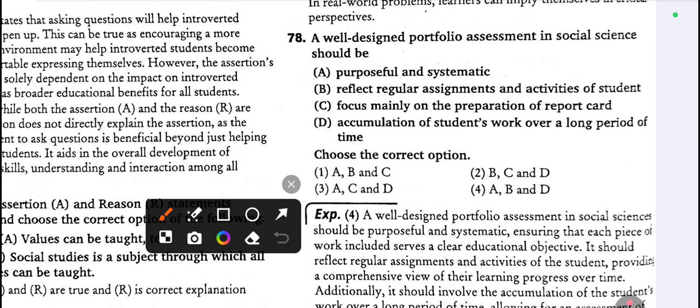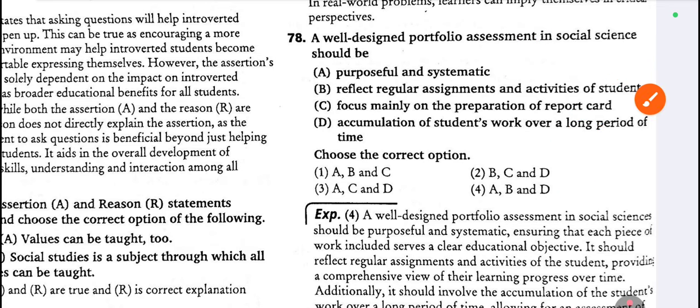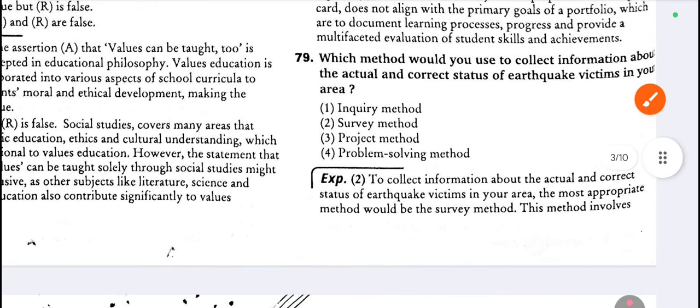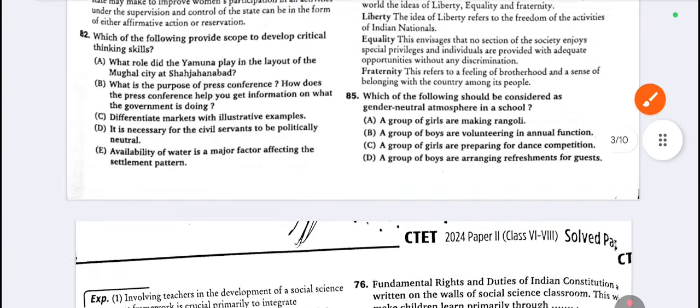78. A well-designed portfolio assessment in social science should be purposeful and systematic, reflect regular assignments and activities, and be the accumulation of students' work over a long period of time. These 3. 79. Which method would you use to collect information about the actual and correct status of earthquake victims in your area? So this is the survey method. Only a survey will give the solution for this one.